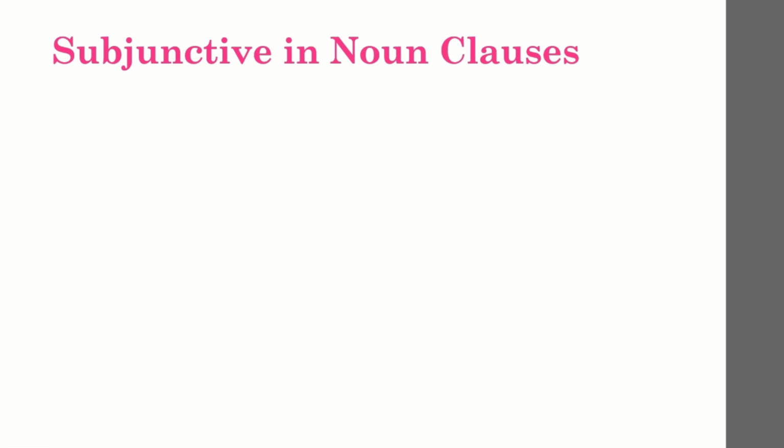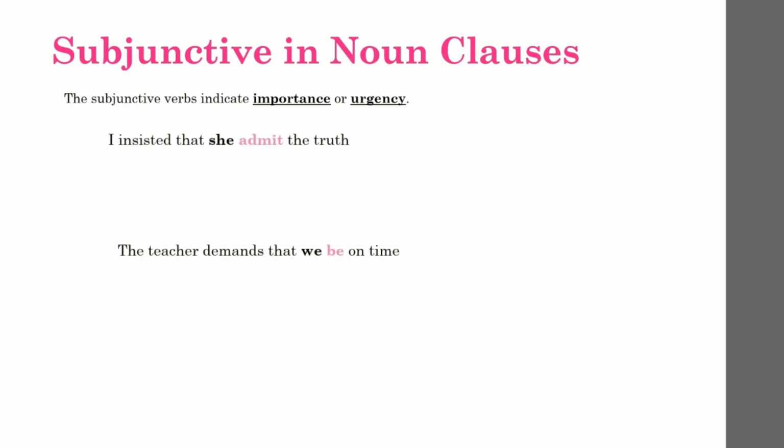Okay, this is our last topic, subjunctive in noun clauses. The subjunctive verbs indicate importance or urgency. So if you want to express the importance of the speech, subjunctive is the alternative. For example, "I insisted that she admit the truth," or "The teacher demands that we be on time."